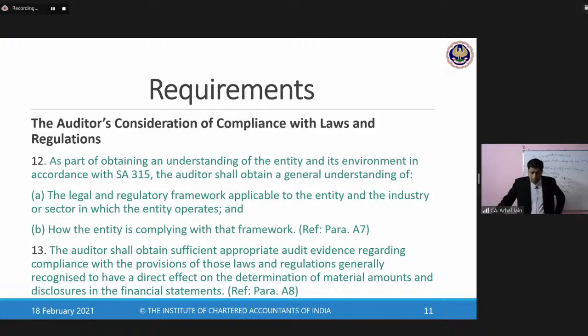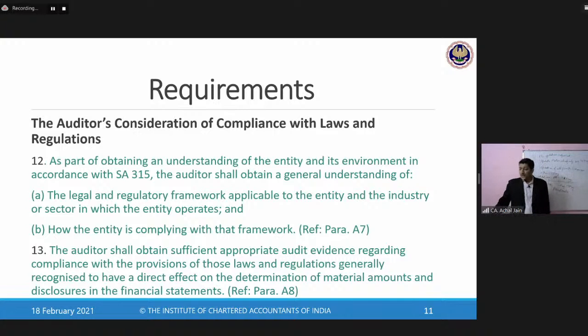All of these compliances, all of these laws require certain financial adjustments in the financial statements. Income tax is required to be recorded in the financial statements. GST is required to be applied on the purchases, on the expenses, on numerous transactions which will get recorded in the financial statements. So that's why these are some of the laws and regulations which will have a financial impact, which can't be ignored.